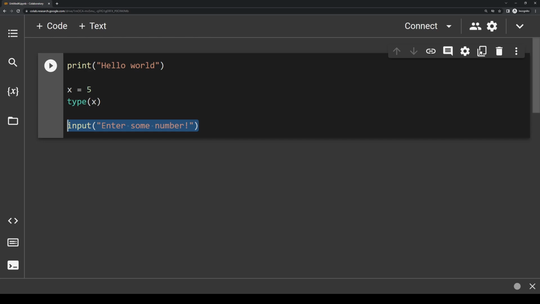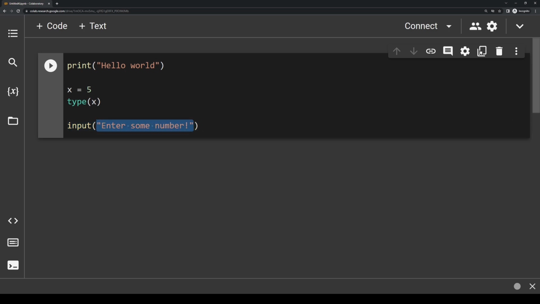Functions can take in what are called arguments, and these are what we put inside the parentheses of a function call. So for example, this print function takes in one argument, which is a string, in this case, hello world. Even though it can be any number of words long, it's still only one argument because it's one string. We only pass in one value or variable to type, meaning that it also has only one argument, and the same is true for input. It just has a string as its one argument.